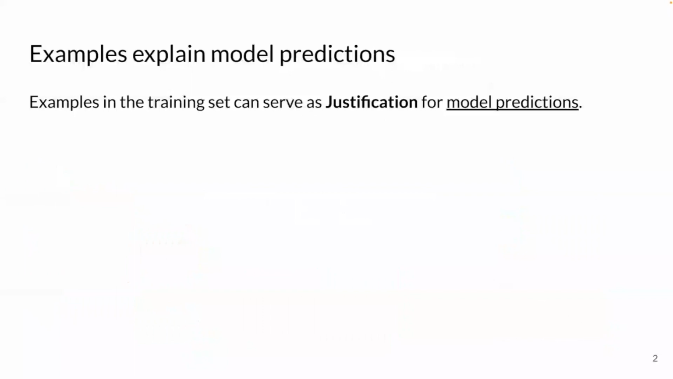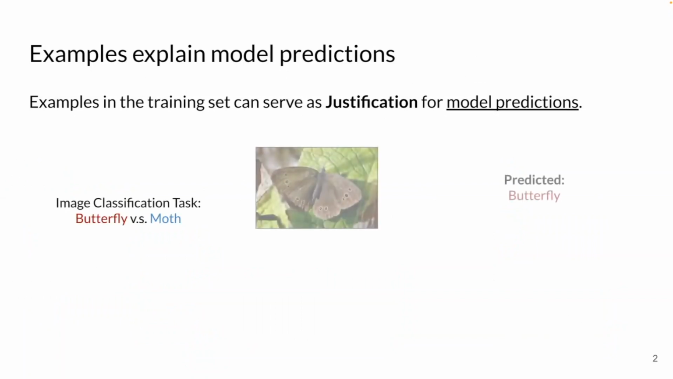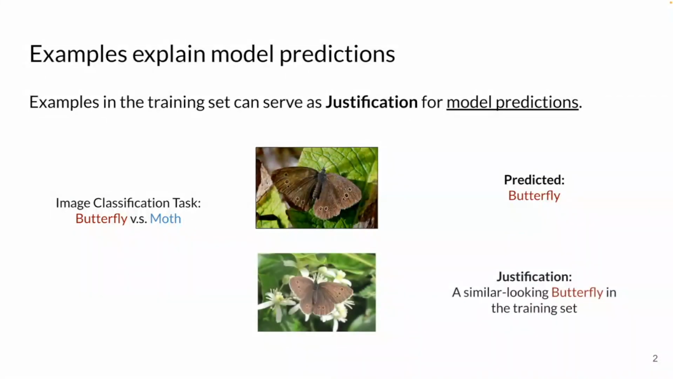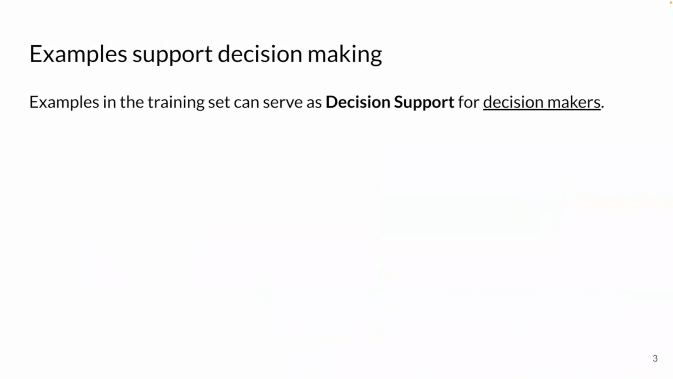Let's start with some background in model explainability. When interpreting model predictions, people can use examples as justifications. For example, in a typical image classification task distinguishing butterflies from moths, we may wonder why our model gives a prediction, let's say butterfly, for a test image. A similar looking butterfly image in the training set, retrieved based on the model internals, can then justify the model prediction. On the other hand, examples can also support humans in decision making.